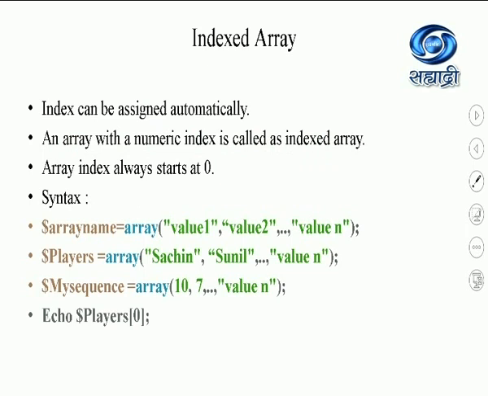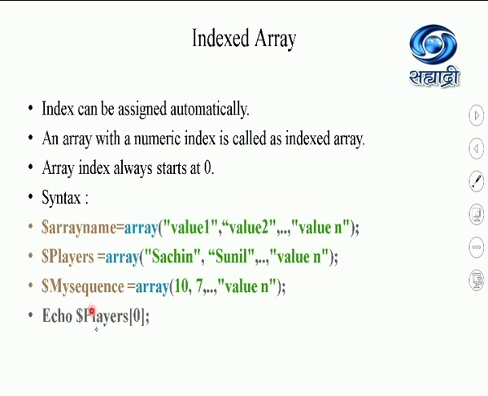Observe over here this array with numbers. Students, in this, the first value, that is 10, will have index number 0. 7 will have index number 1 and so on. This is a numeric array. If I want to access the array, for example, if I want to get the value stored in the first location, the first location has index 0. So I will write players in brackets 0.